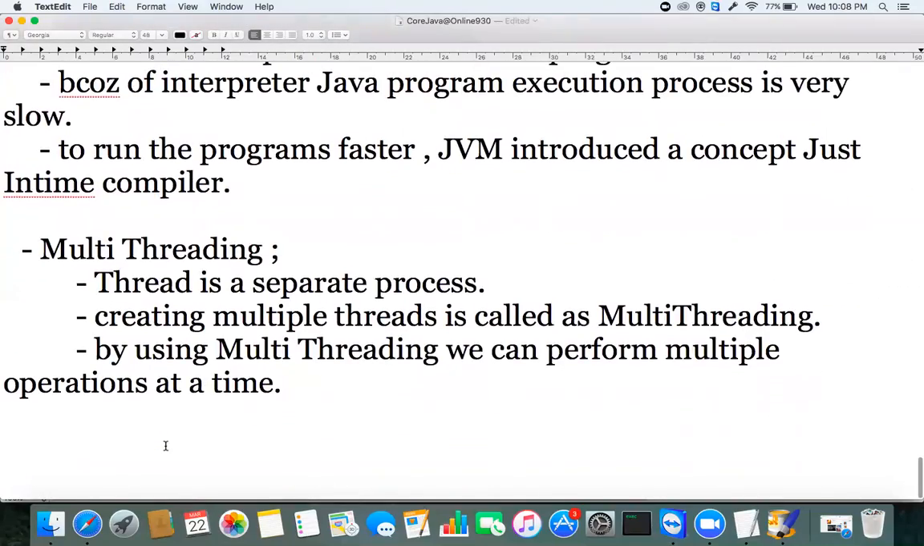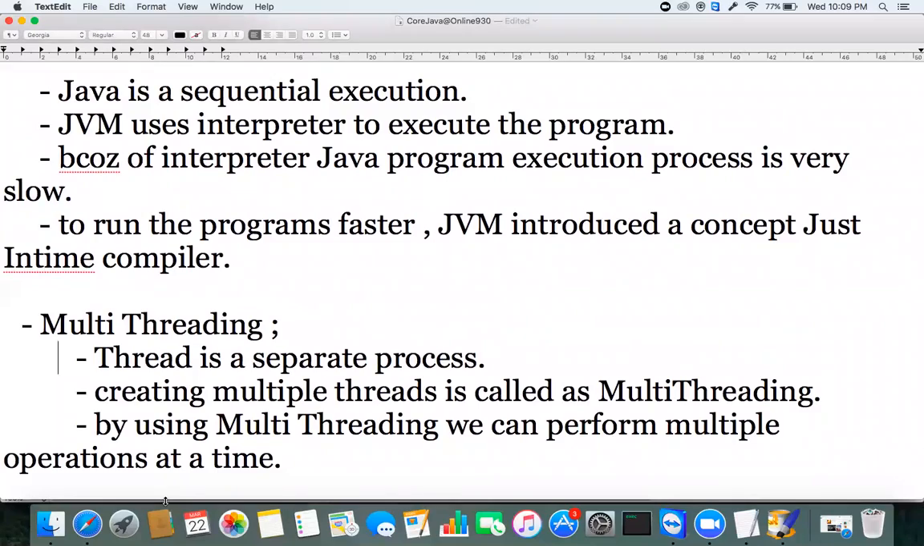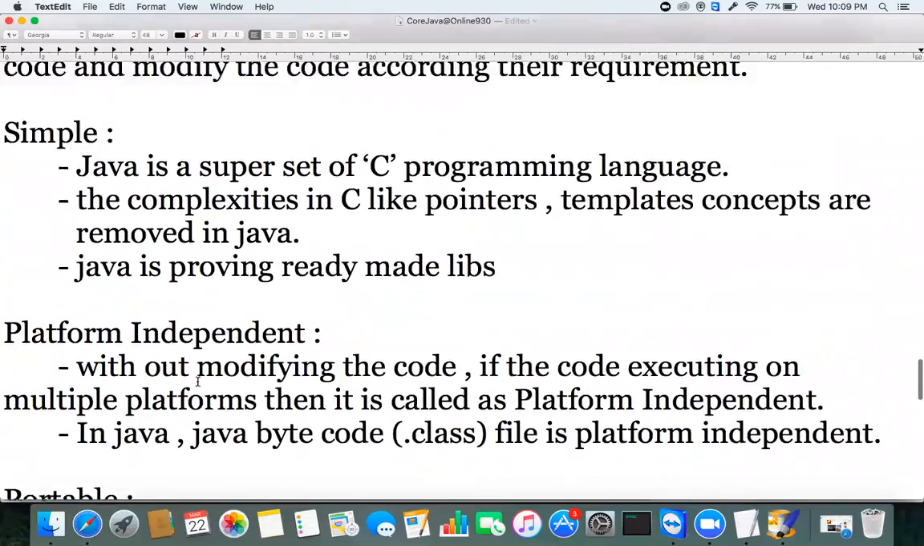A separate process is called a thread. The process of creating multiple threads simultaneously is called multi-threading. We can perform multiple operations at the same time. See, what is the next advantage?